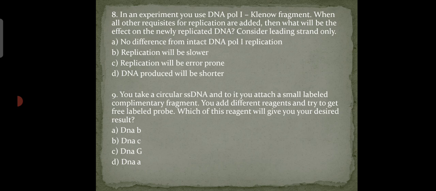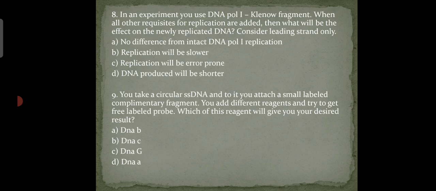Next question is, you take a circular single stranded DNA and to it you attach a small labeled complementary fragment. You add different reagents and try to get free labeled probe. Which of these reagents will give you your desired result? Options are, option A is DNA B, option B is DNA C, option C is DNA G, option D is DNA A. So our answer is